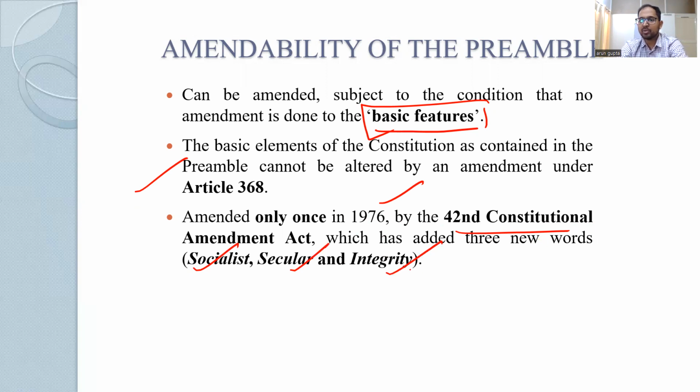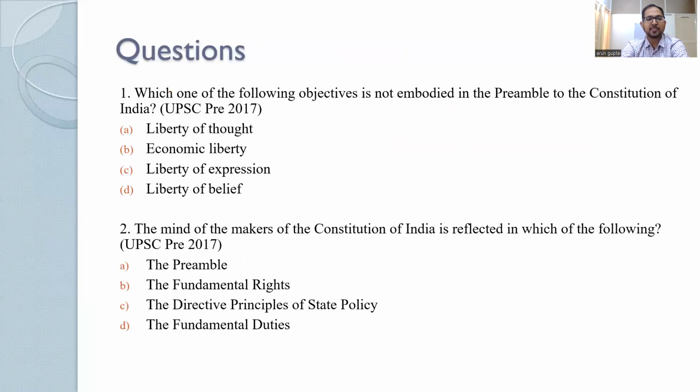So this was it about the preamble. Now let's look at a few questions. There are 2 questions in 2017 prelims itself. Which one of the following objectives is not embodied in the preamble of the Constitution of India? Liberty of thought was there, liberty of expression was there, belief was there, worship was there, but no economic liberty. So this one, B, is the answer.